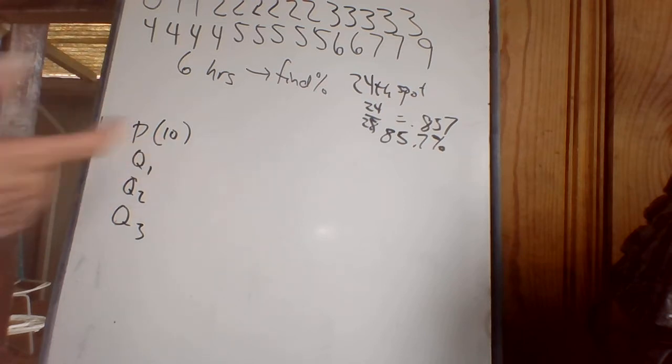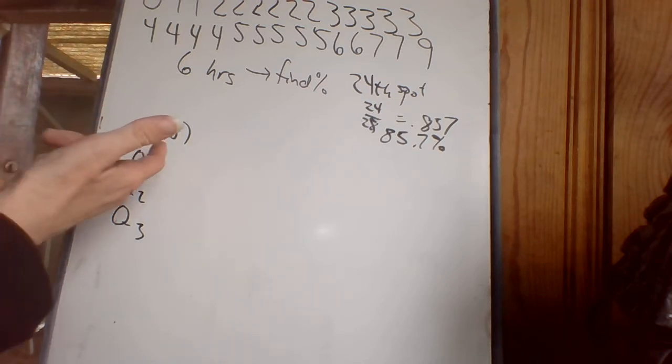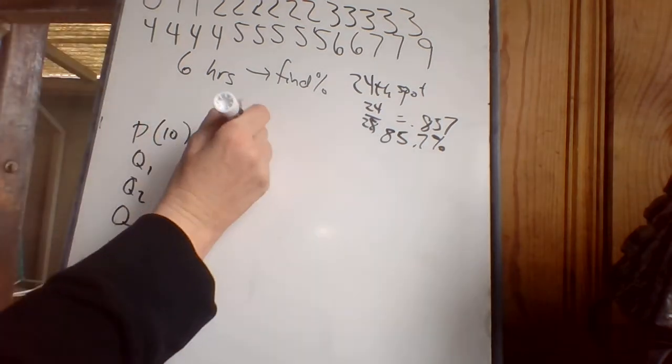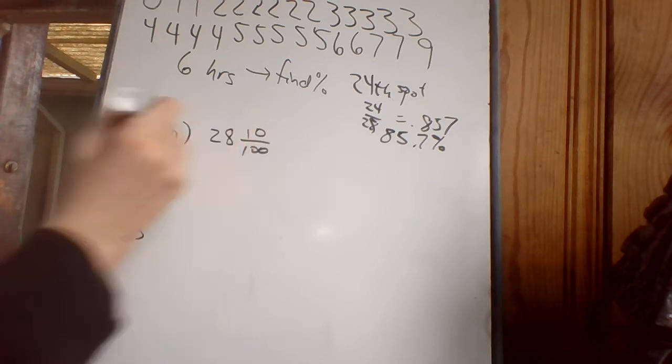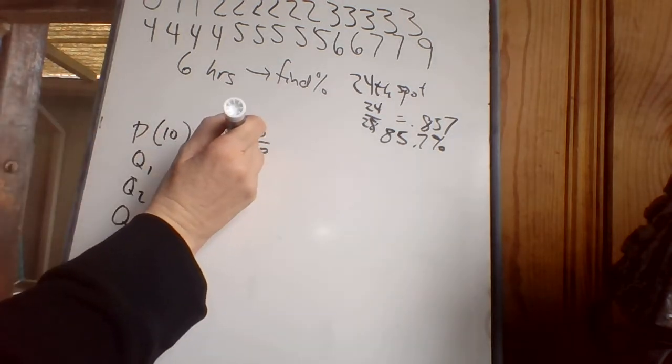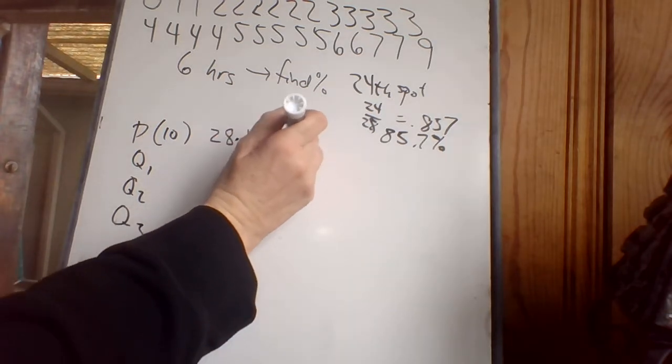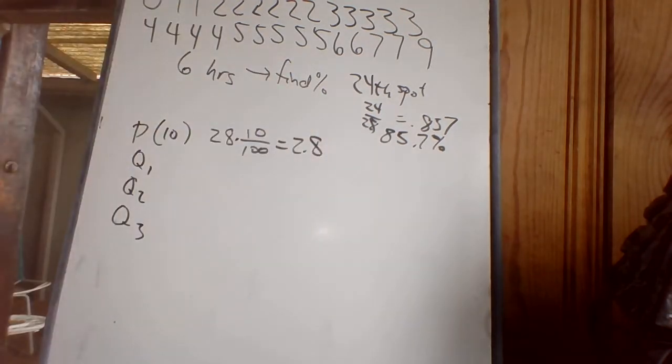Now, P10, P anything, this is the 10th percentile. That's 10 out of 100, 1/10, right? You're 1/10 of the way along. 28 things, and you want to figure out which one is 1/10 of the way along. 2.8. The 2.8th spot on here. Oh, that's not in the notes. It's on the homework, it's P10. In the notes, I said P20, but this is so you can do it on homework.